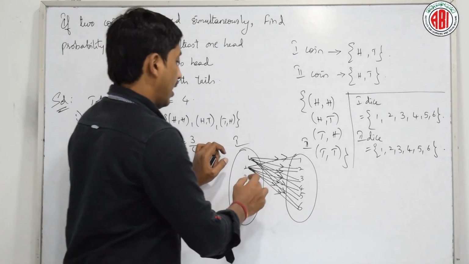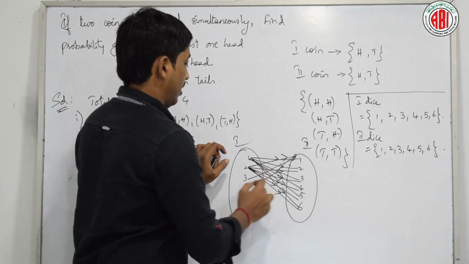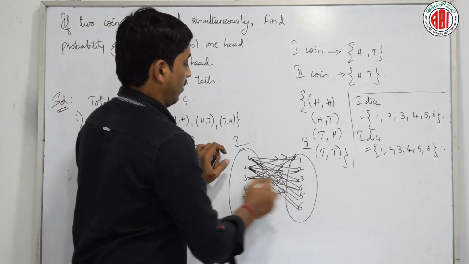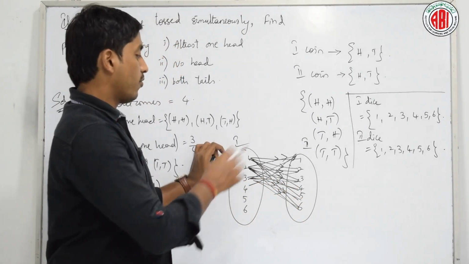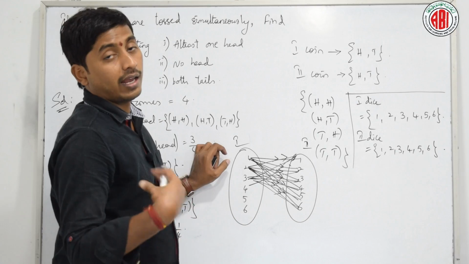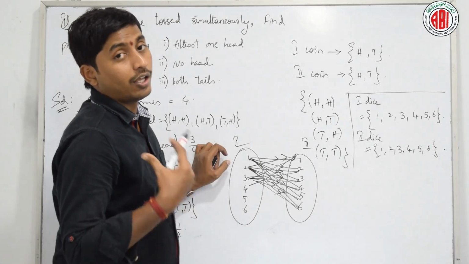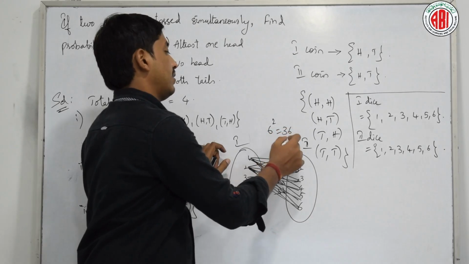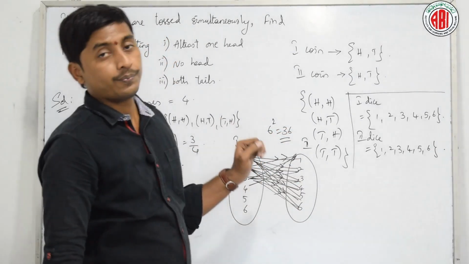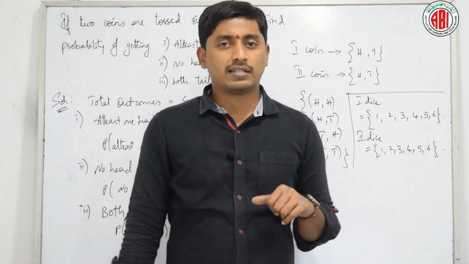What about 3? Again it can have 3,1, 3,2, 3,3, 3,4, 3,5, 3,6. And from 4, 4,1, 4,2, 4,3, 4,5. Like that, how many outcomes may you get? You can get 6 square, that is 36 outcomes. Did you understand?